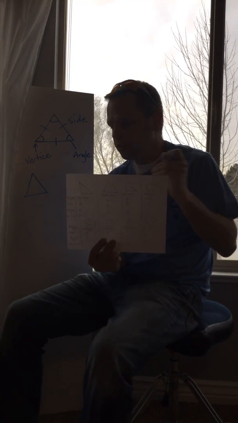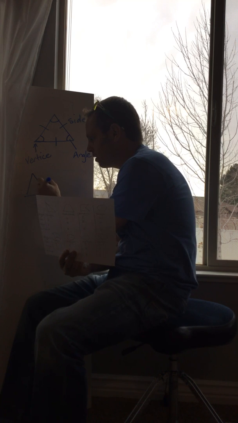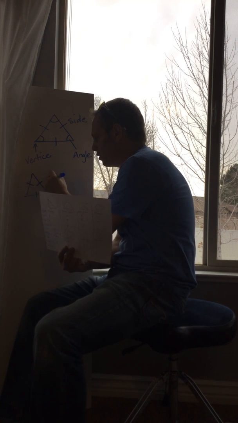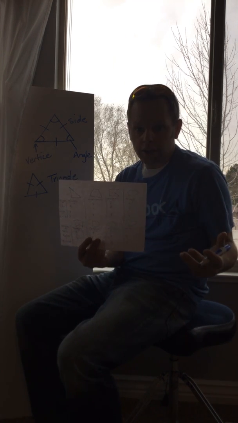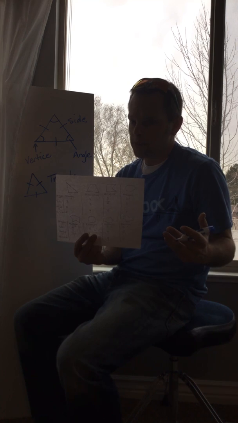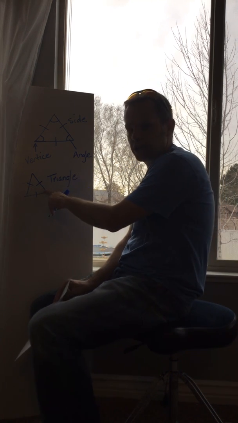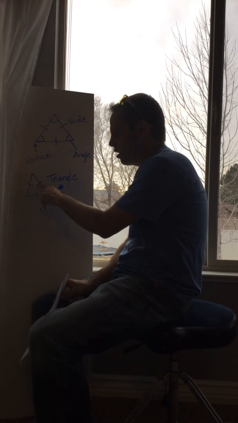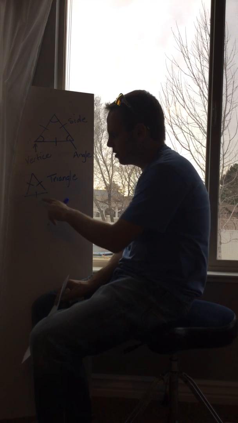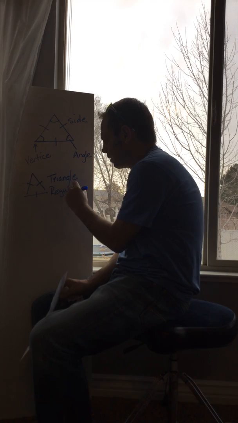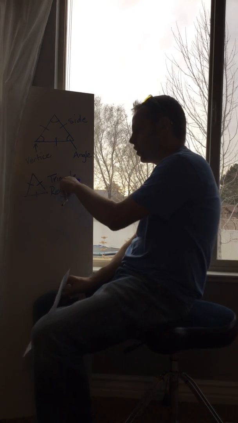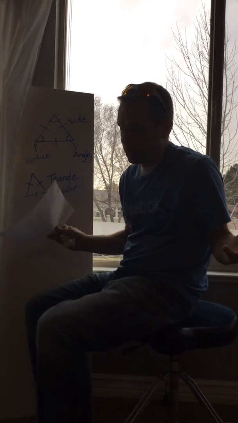A 3-sided shape would be a triangle. So I'm going to label that triangle. I need to also label if it is a regular polygon or not a regular polygon. I'm looking at the shape that I just drew. I told you that all sides are the same with these little dash marks. So this would be a regular polygon. Triangle, regular. Pretty simple, I know.